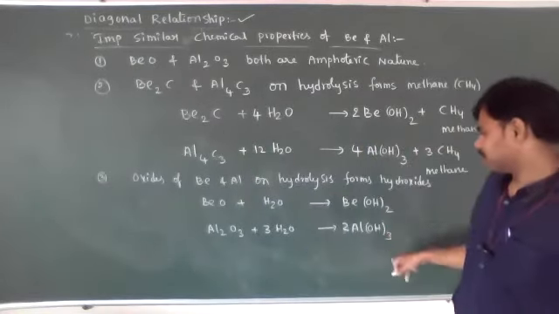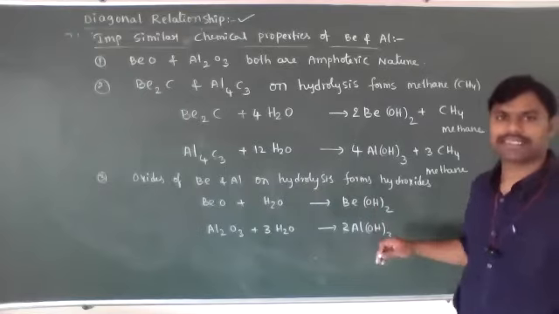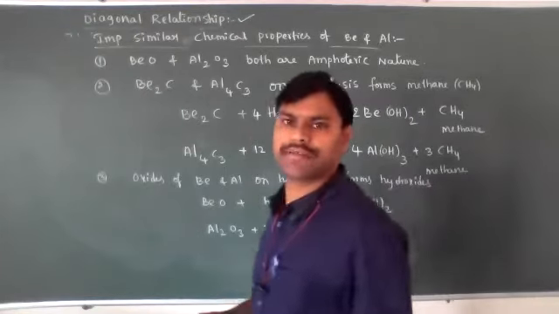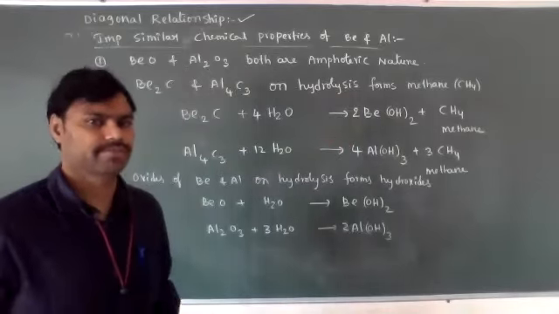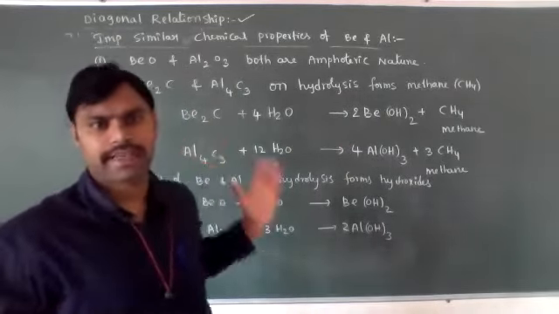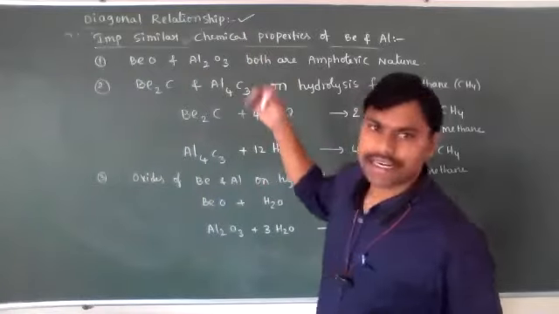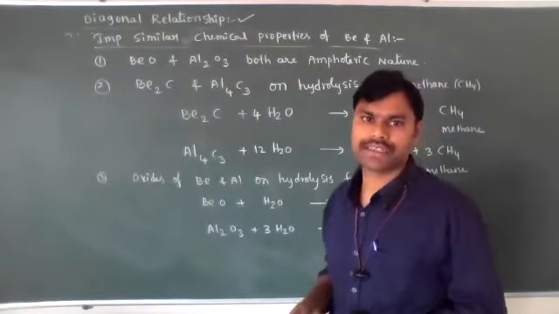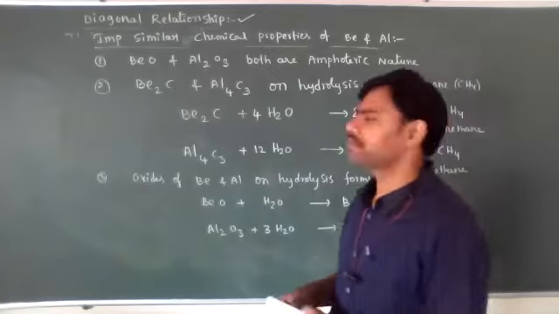Now both are producing hydroxides only. So these are some important similar properties of beryllium and aluminium. They have similar properties because of their diagonal relationship. Okay, students, so this is about the diagonal relationship.